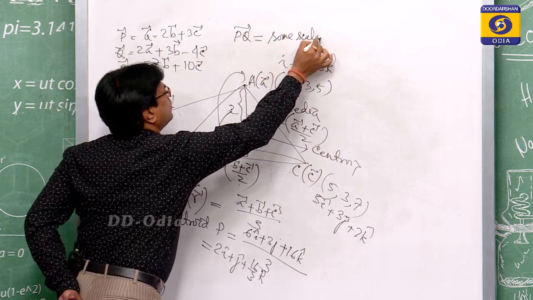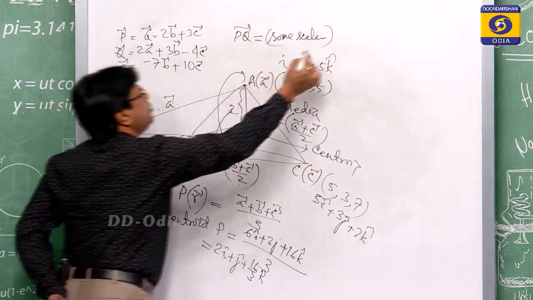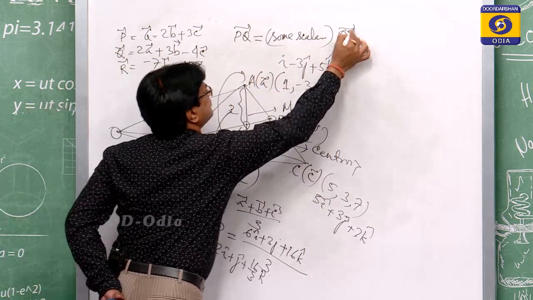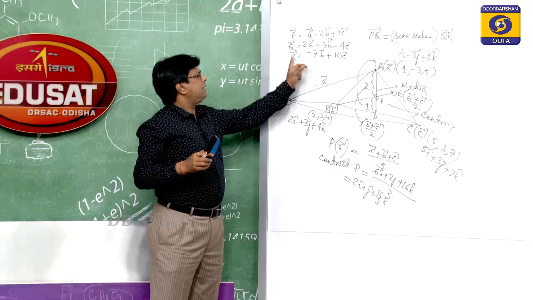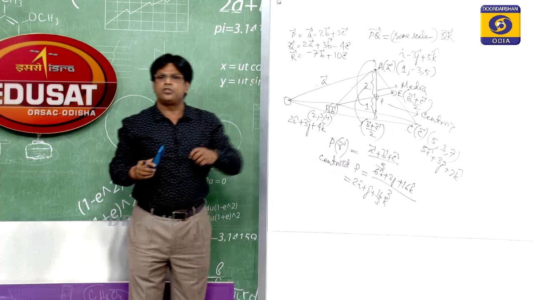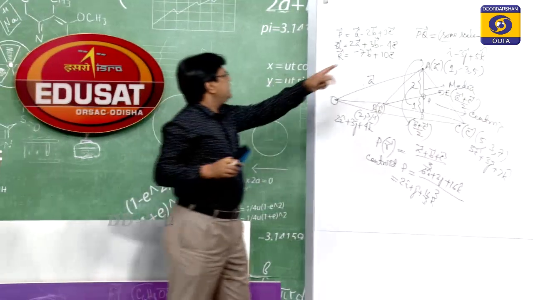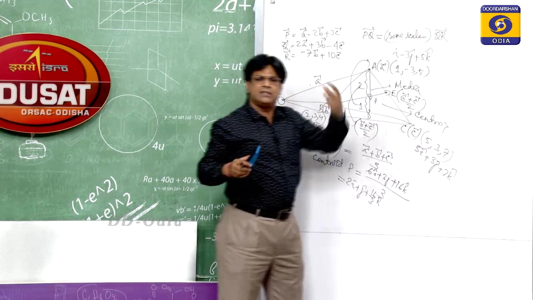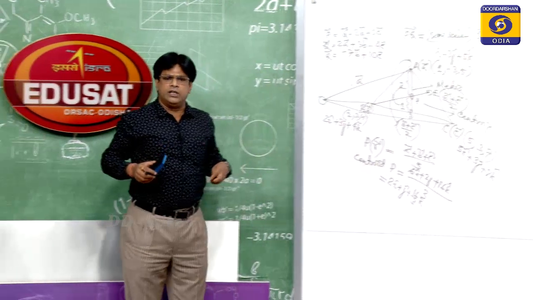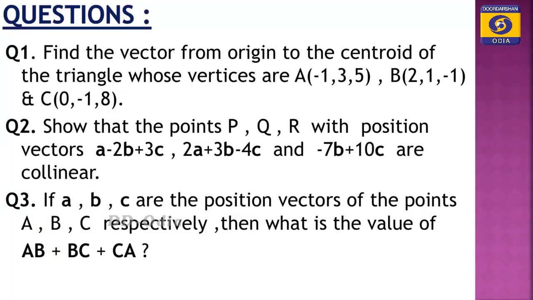into QR vector. You can easily find out the QR vector by subtracting the position vector of R minus the position vector of Q. So, if PQ can be expressed as some scalar multiple of QR, then we can say PQR are collinear. Then, if A, B, C are the position vectors of the points A, B, C respectively,